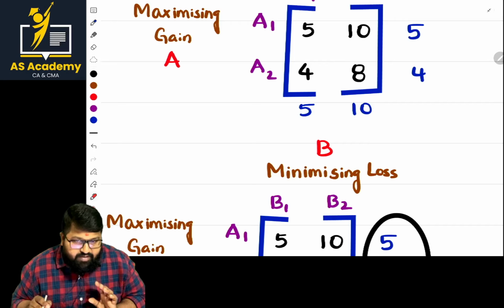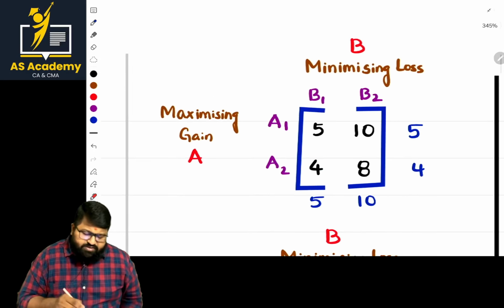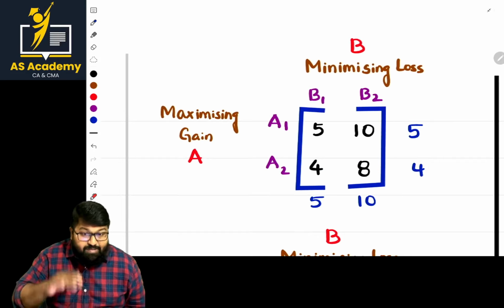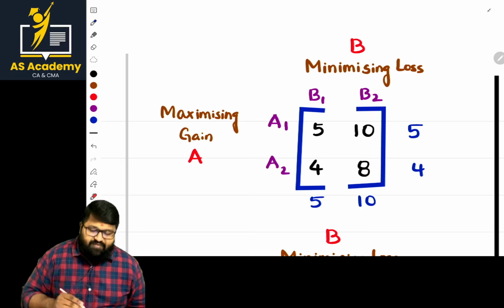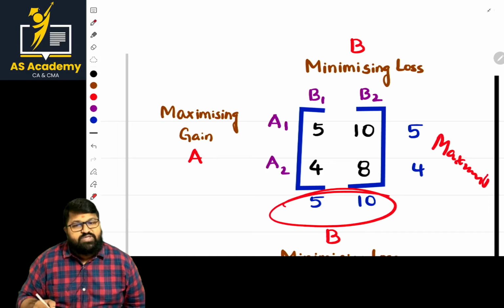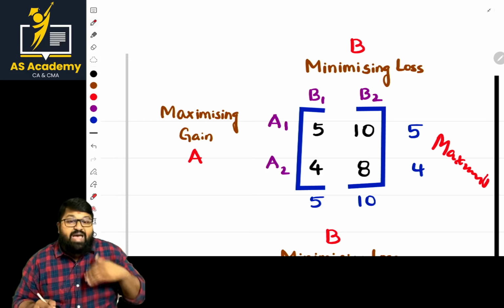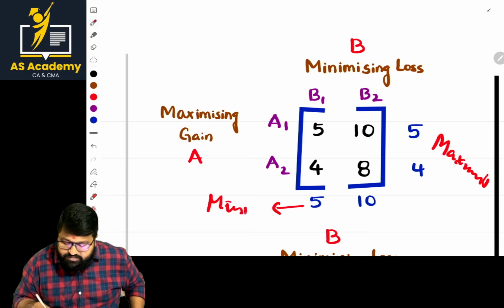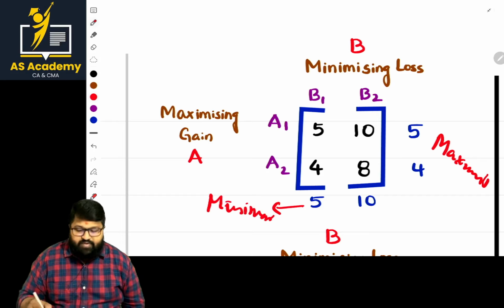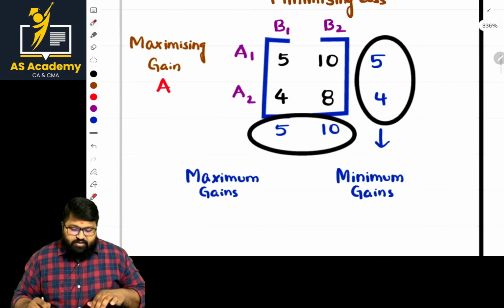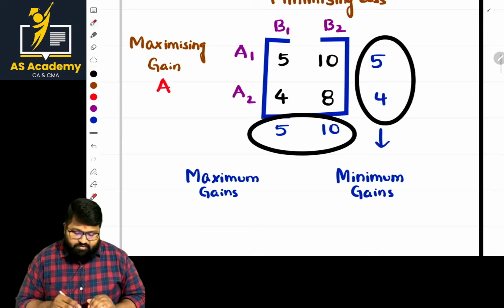Am I clear? What is maximin? These are the minimum values, the minimum gains. From these I take the maximum value, and that value is known as maximin. And these are the highest values, the maximum losses. From these I identify the minimum, so this will be minimax. Am I clear? If so, fine. Let us go to the next step. These are the maximum losses, and these are the minimum gains.